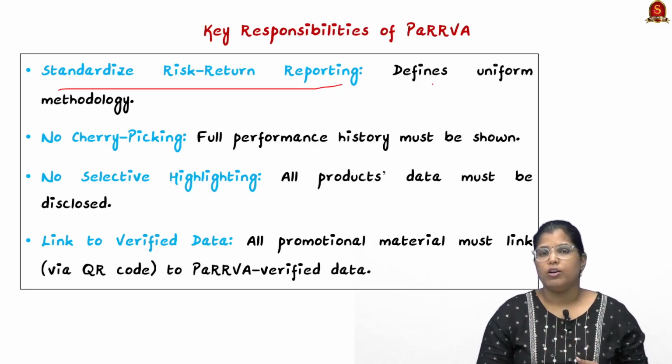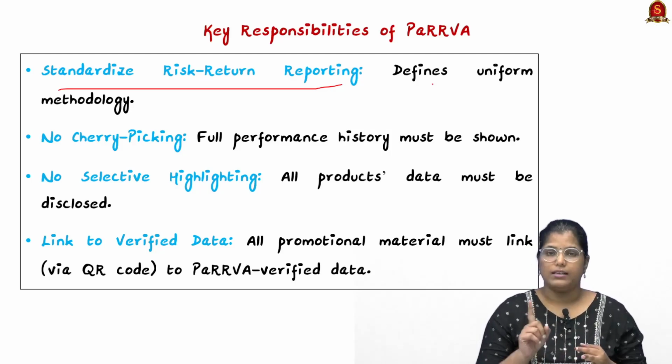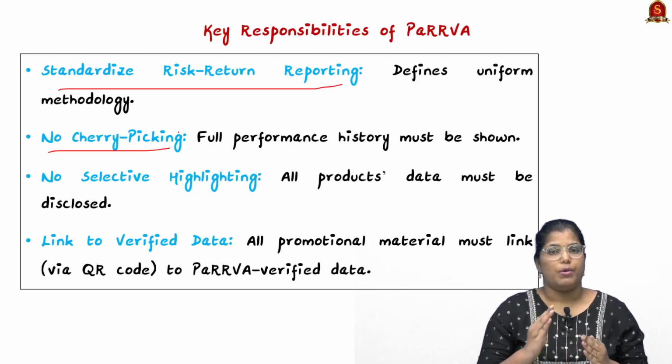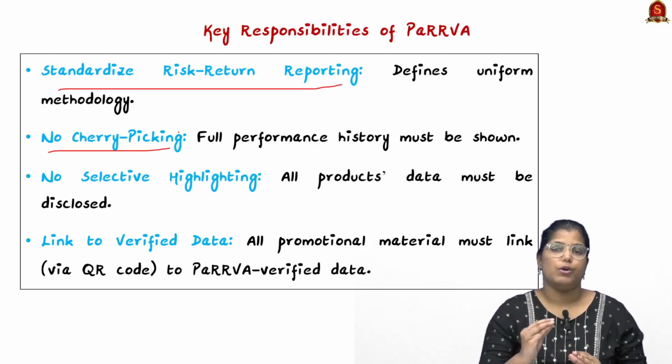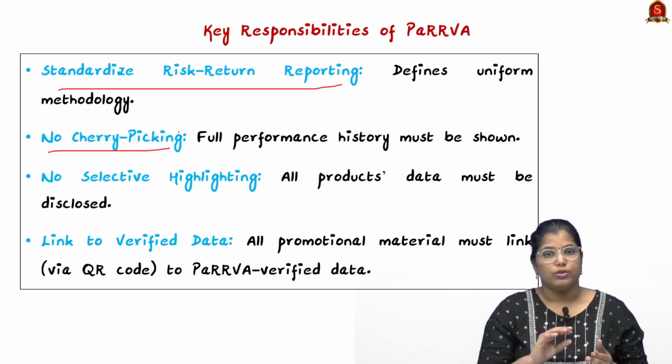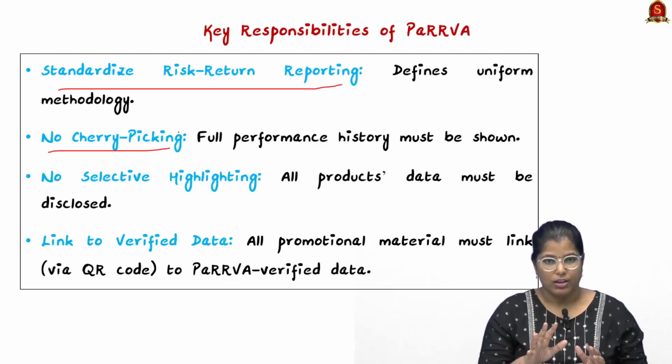So this will bring in a lot of transparency in the first place. This will bring uniformity and this will bring accountability. So the second thing is no cherry picking. Cherry picking is a process where a particular company or organization gives only the necessary information to portray that the company is performing better. So that is what cherry picking actually means.